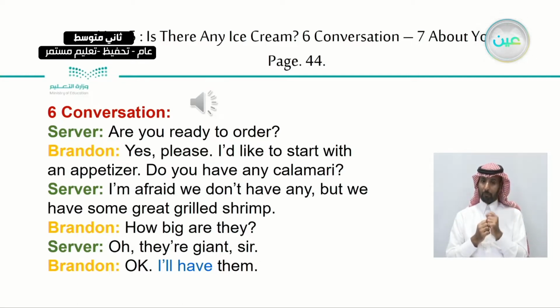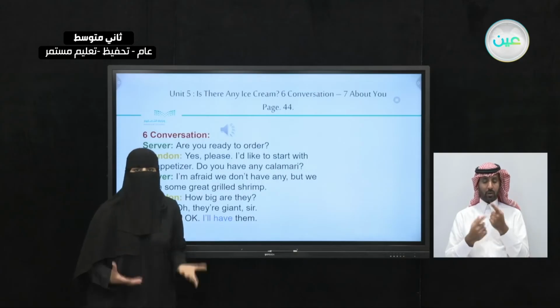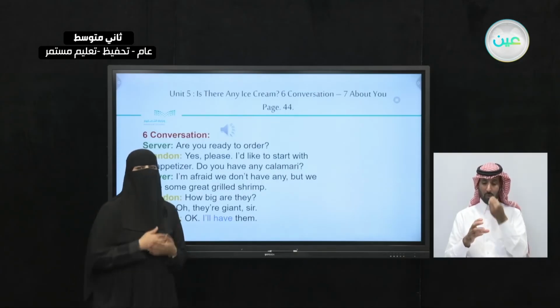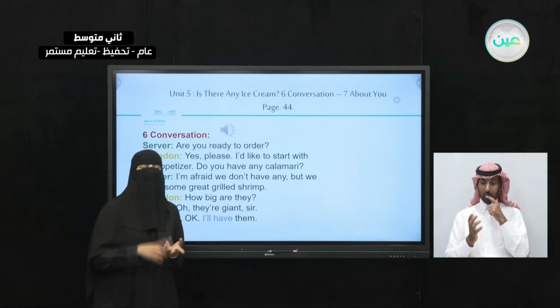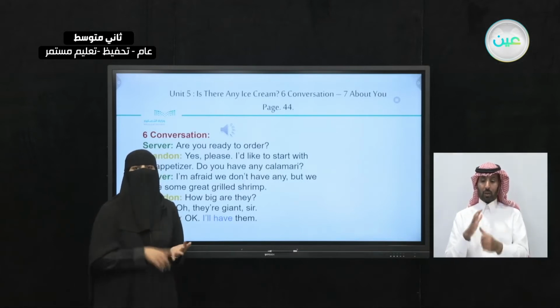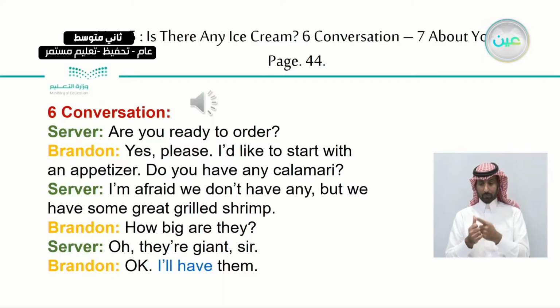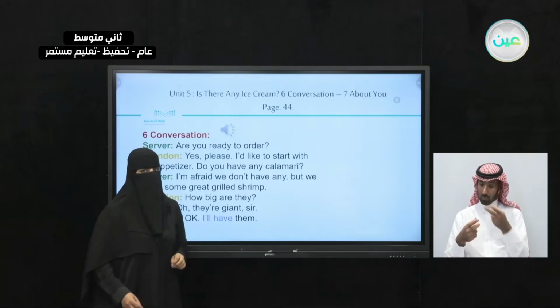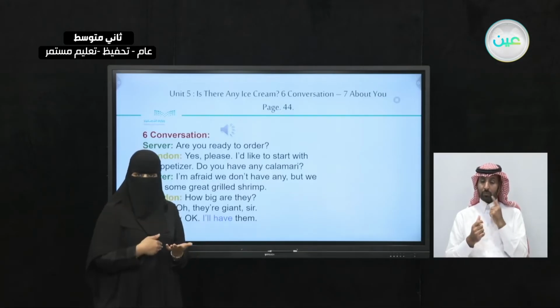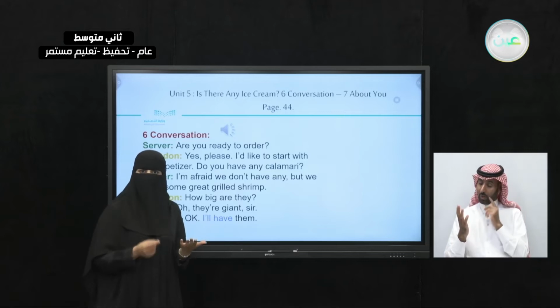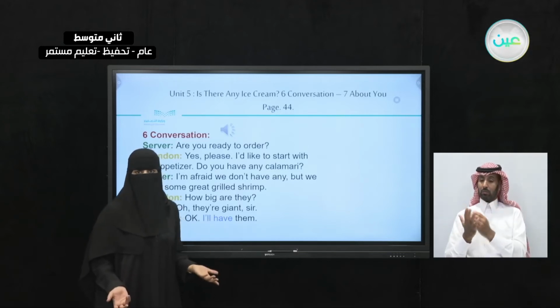Okay, I'll have them. In this part, you heard Brandon trying to order from the menu. Do you remember the menu of Sarah's kitchen? There were appetizers, salads, main courses, drinks, and desserts, right? Here, the first thing is the question from the server. What did he ask? Are you ready to order? That means Brandon did check the menu. So he did choose the things he would like to order, right?